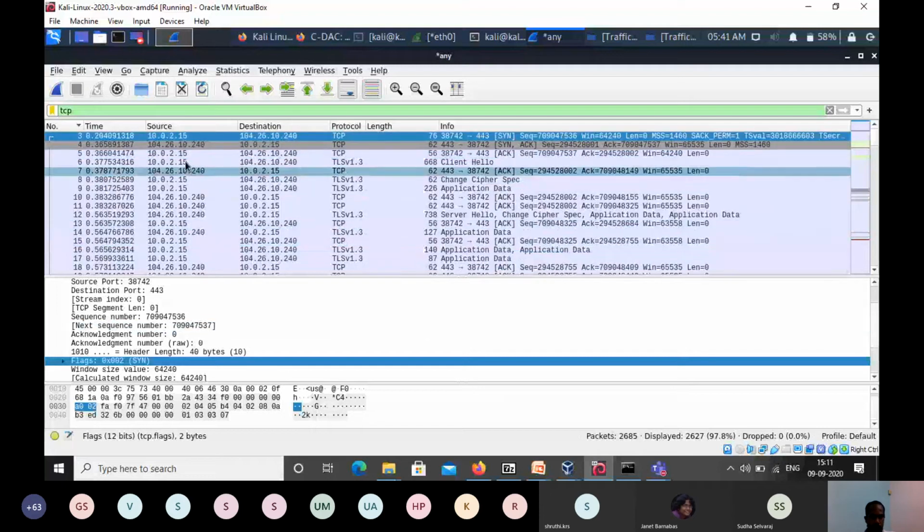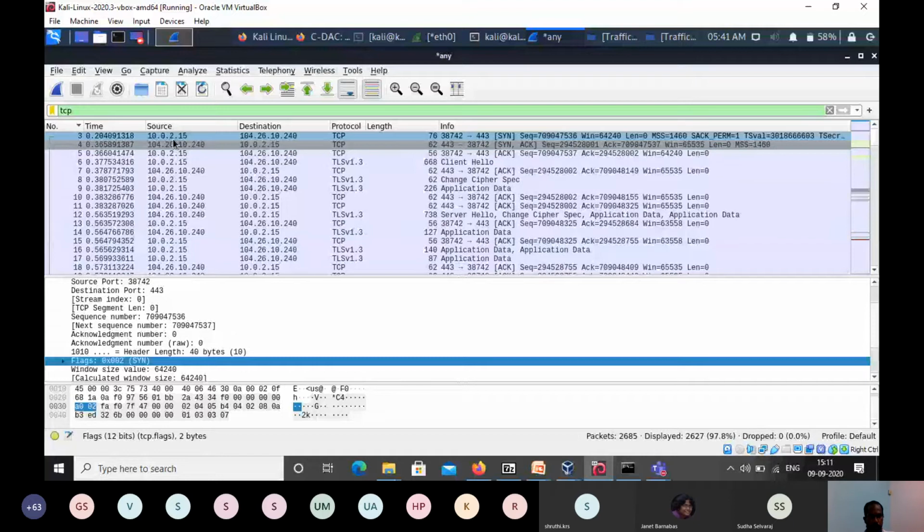You can see it is sent from 10.0.2.15, that is the client, and it is sent to 104.26.10.240, that is the server. The client has sent a synchronization request to the server using a TCP packet with the SYN enabled.